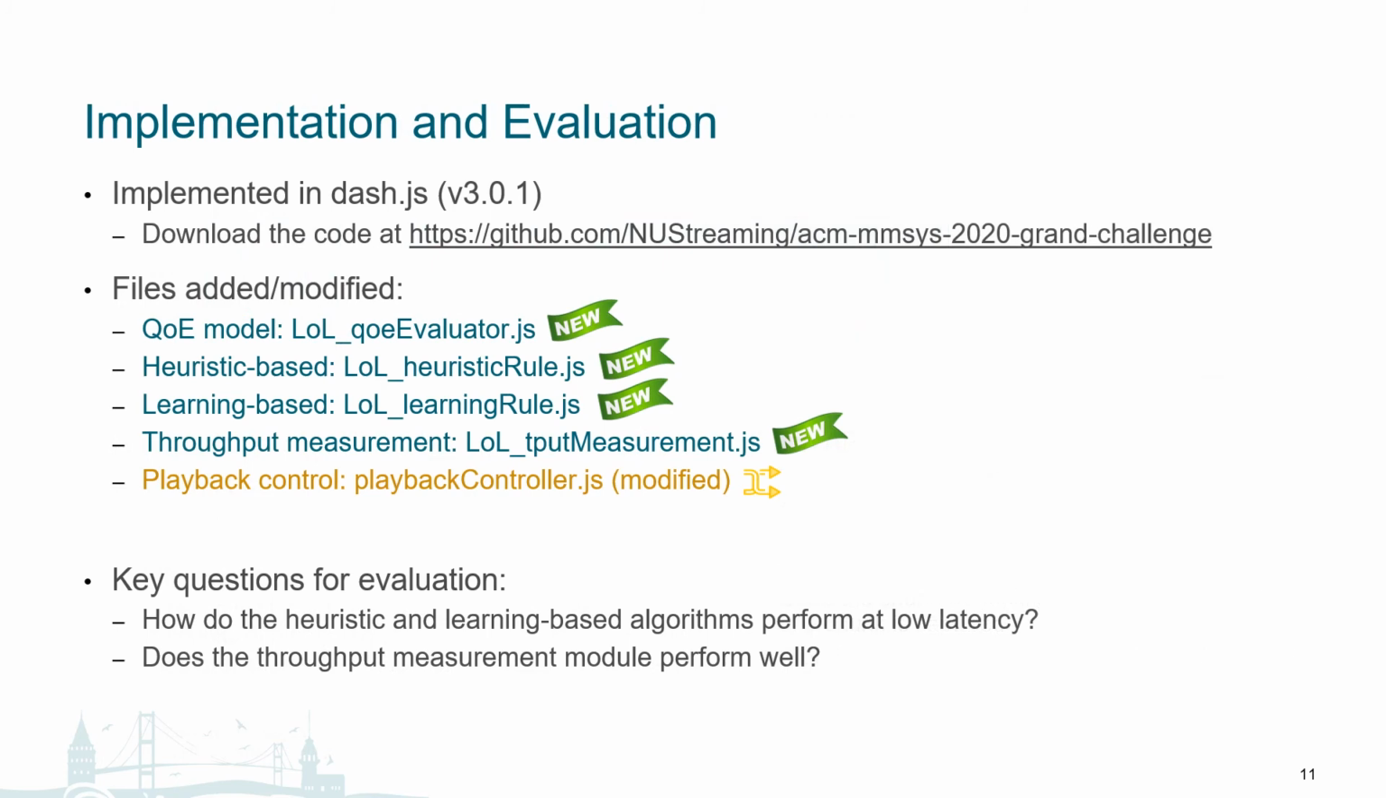We have implemented our solution in Dash.js and our code is publicly available on GitHub. The code files changed are listed over here. We also evaluated our solution to answer these two questions. The first one is, how do heuristic and learning-based algorithms perform at low latency? The second, does our throughput measurement module perform well?